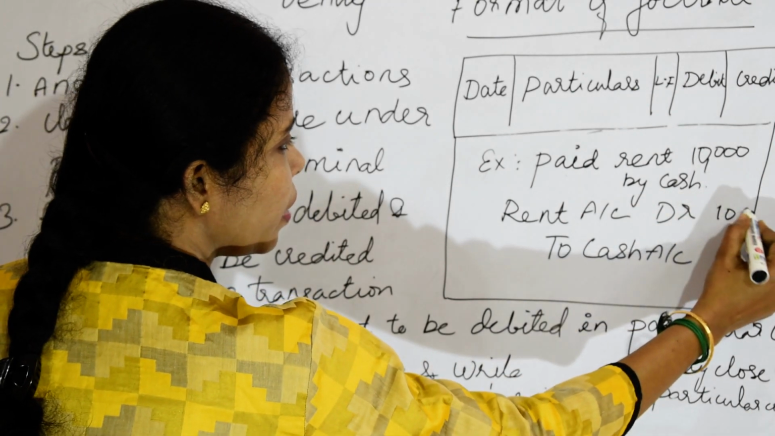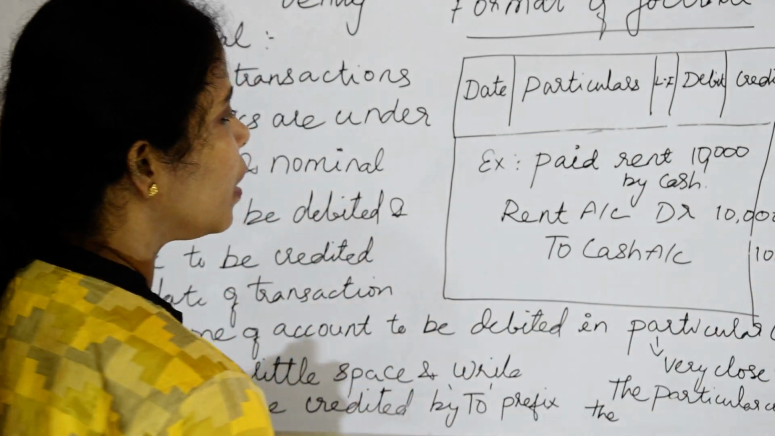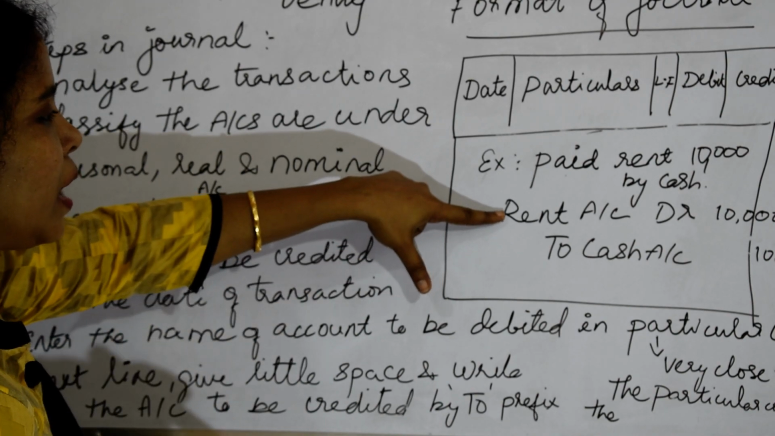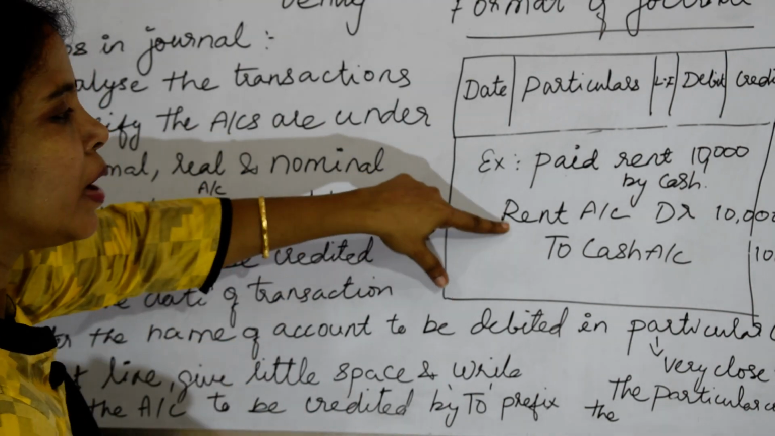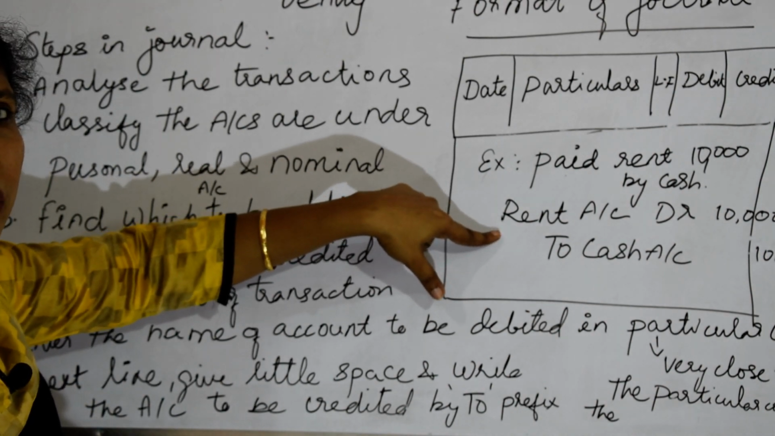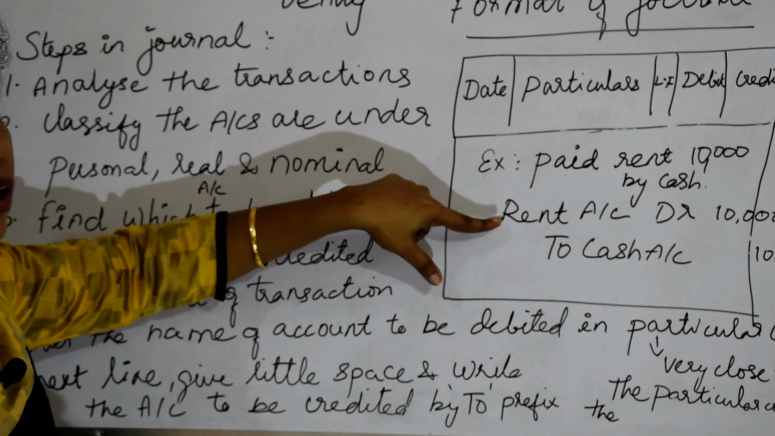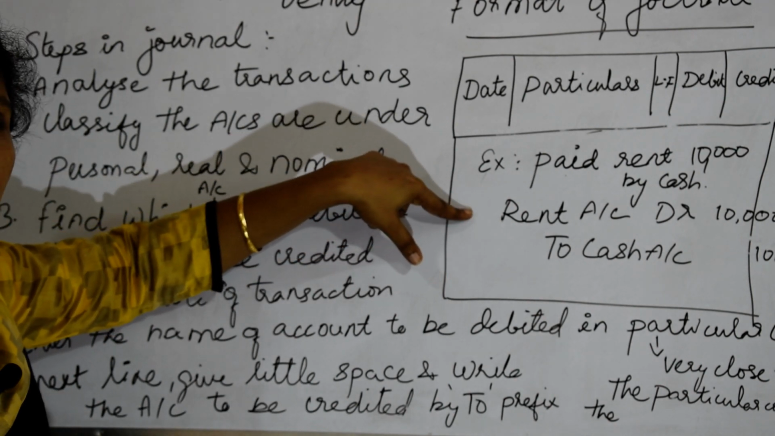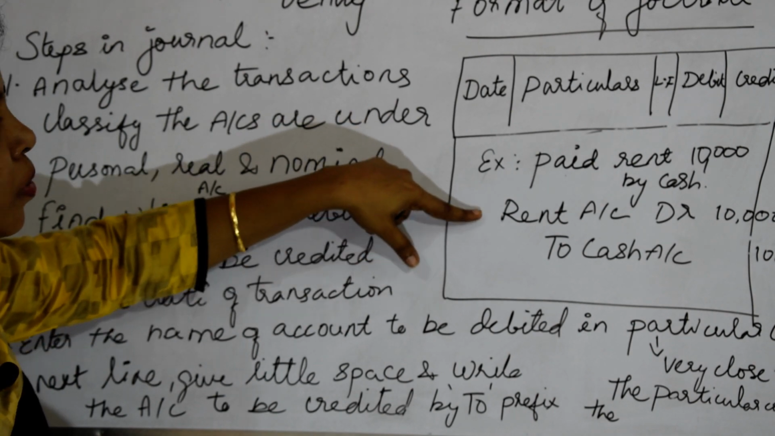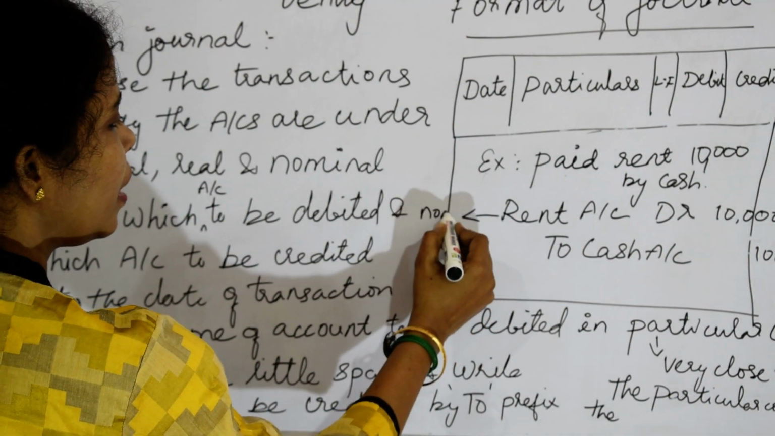Here there is no space. This is 10,000. Let's see, rent account is a nominal account. First we have to classify the account, whether it is real, personal or nominal. This rent is nominal because it is an expense. So the expense should be debited. What is the rule? Debit all expenses and credit all incomes. So the first rule is applied here, that is, the nominal account.